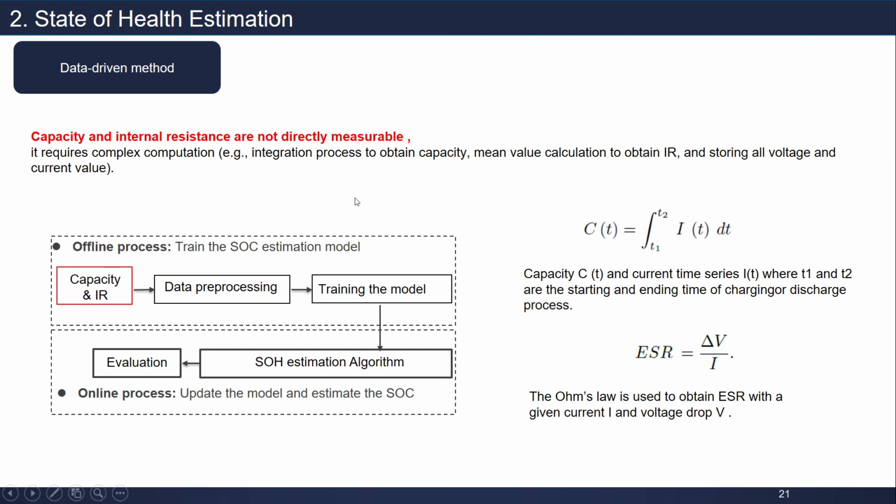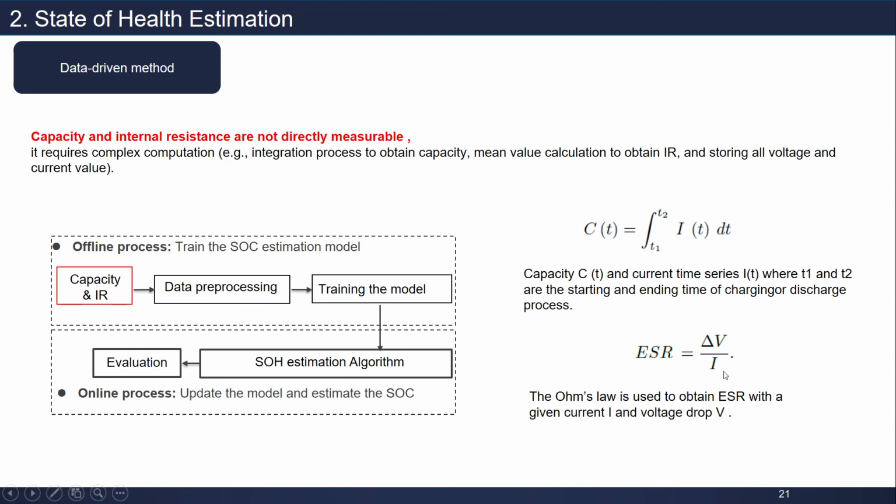What we can do is replace them with something that can represent the capacity and ESR. If we take a deeper look, capacity is the current time series, where T1 and T2 are the starting and ending time of the charging or discharging process.